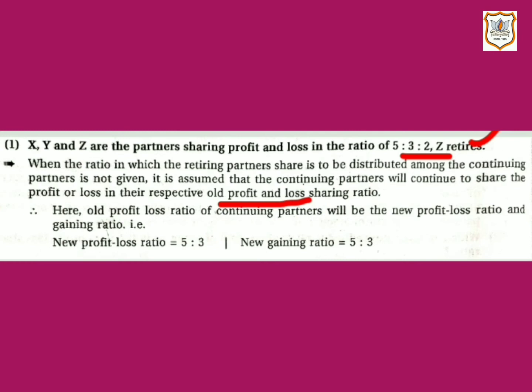So therefore, here old profit and loss ratio of continuing partners will be the new profit loss ratio and gaining ratio. That is, here new profit loss ratio would remain the same as old one, that is 5:3, and new gaining ratio will also be the same, that is 5:3.